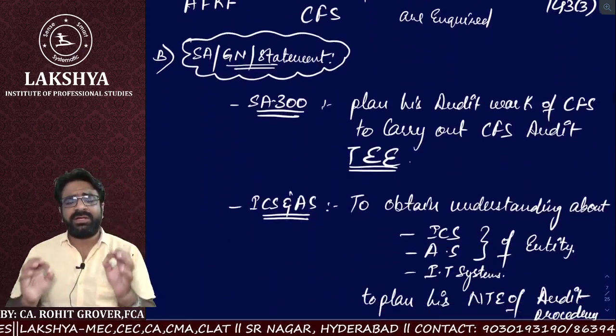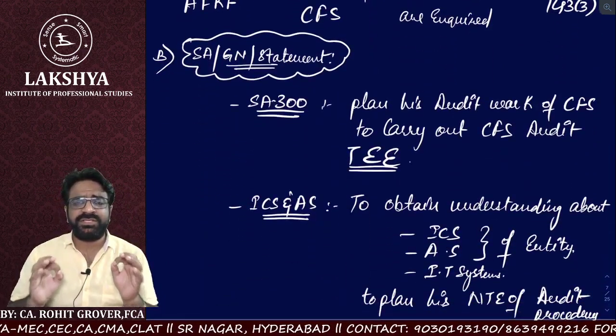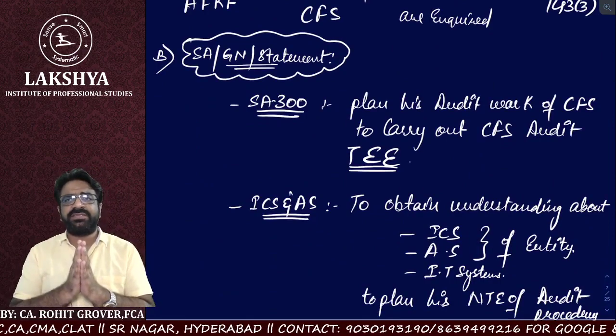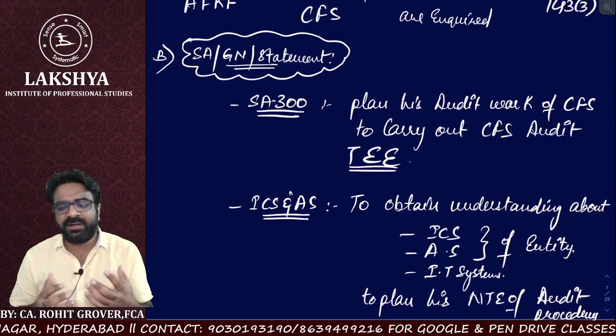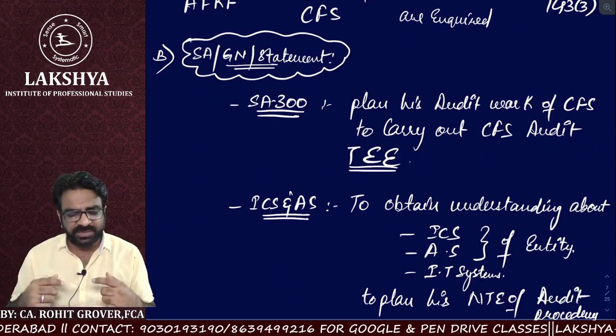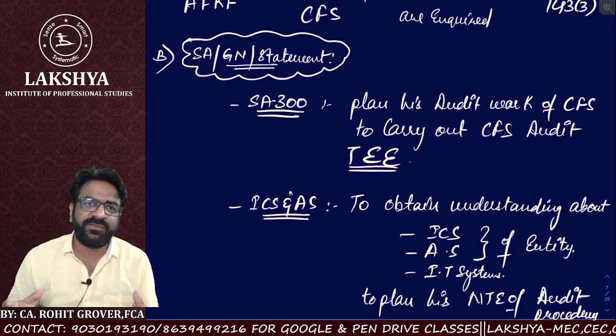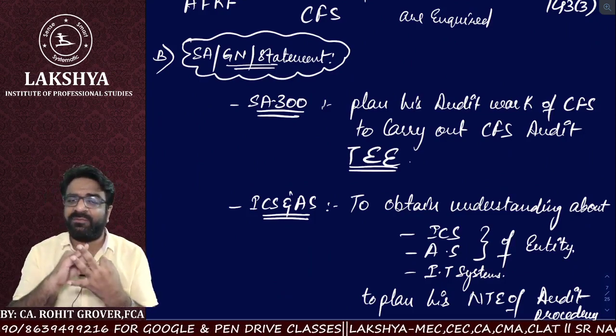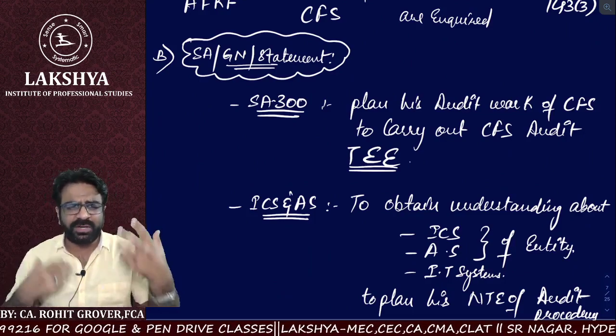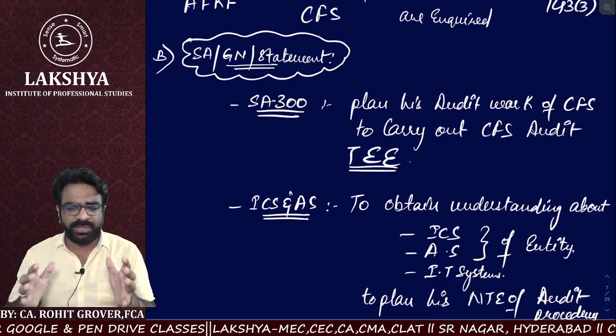Then the consolidated financial statements auditor is also having some responsibilities for the compliance of various standards. As per SA 300, he has to make his plan in such a way that he can complete the audit of CFS in a T manner. Do you remember T? Timely, efficiently, and effective manner. So just a revision, just to wrap up, so that we can continue with the flow in this lecture.